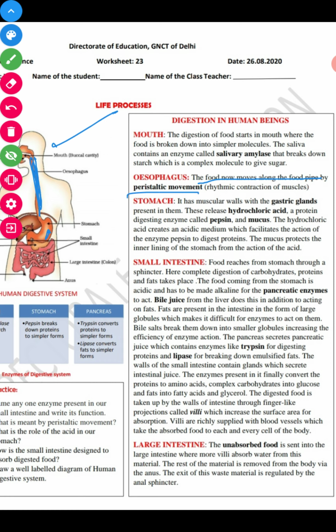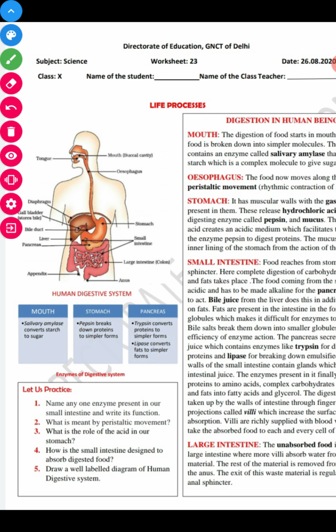What are peristaltic movements? It is a rhythmic contraction of the muscles of the food pipe, and with the help of this the food comes to the stomach from the mouth.